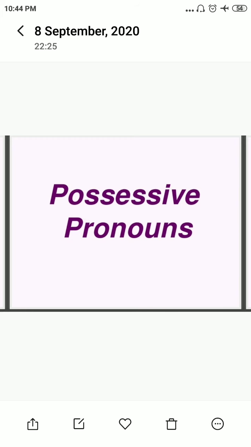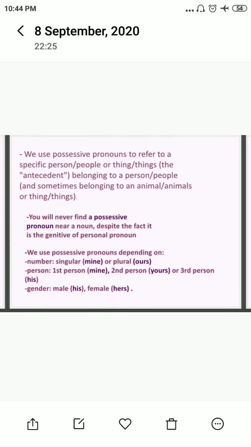Second is possessive pronoun. We use possessive pronoun to refer to a specific person, people, or thing that belongs to a person. If I possess a pen, if a pen belongs to me, the word we use for that pen is a possessive pronoun.